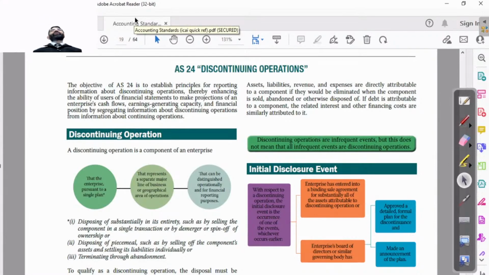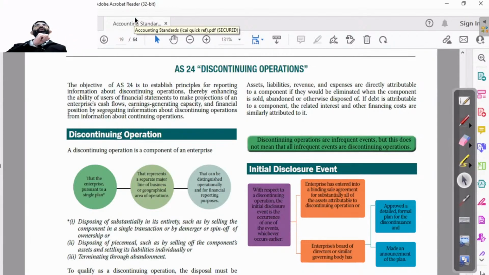So let's start with the discontinuing operation. What does discontinue mean? Discontinue means band kar dena, closed. Operations means a particular operation, not the complete business. So going concern assumption is there that whenever we are expecting that the business is going to be switched off, it is to be shown in the books of accounts accordingly. All the assets and liabilities are to be shown at the market value, and the proper disclosure is to be given. All adjustments are to be made.